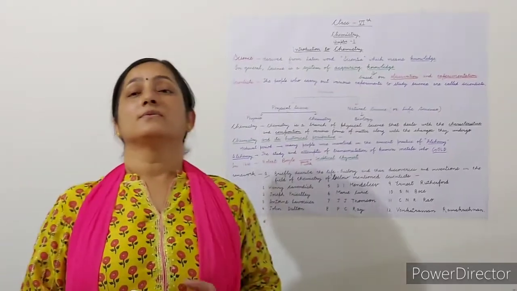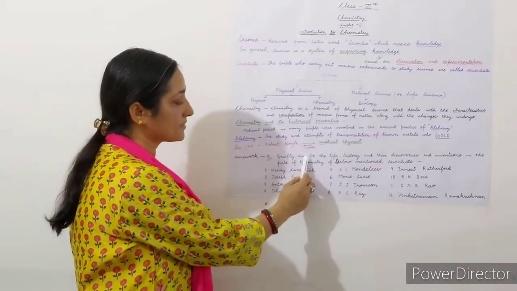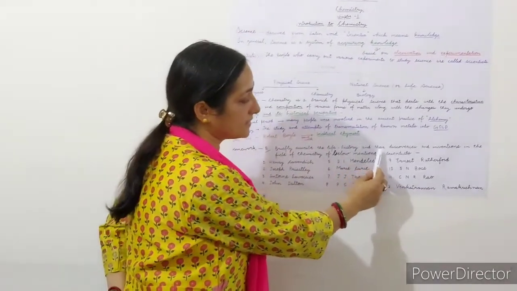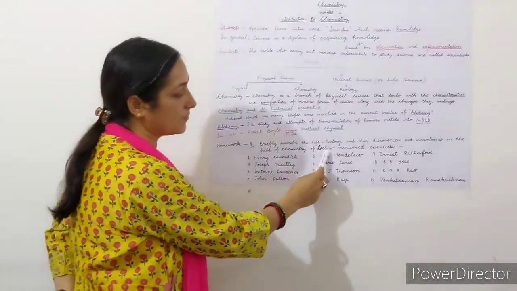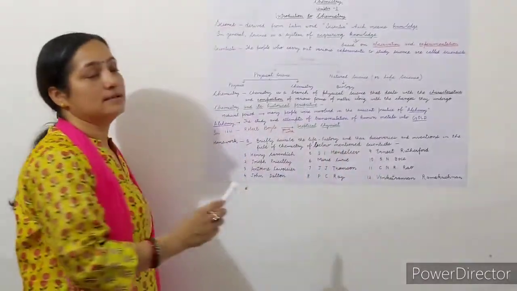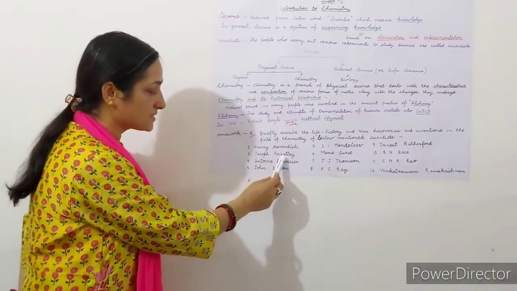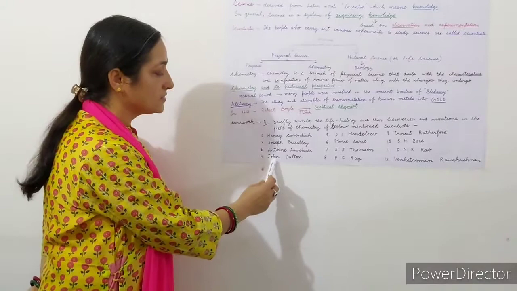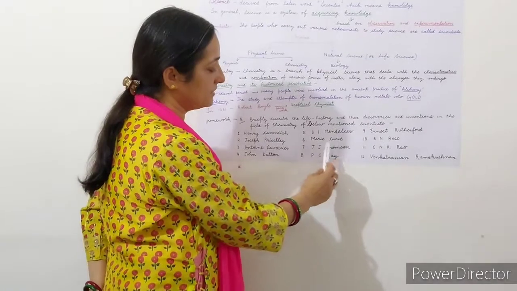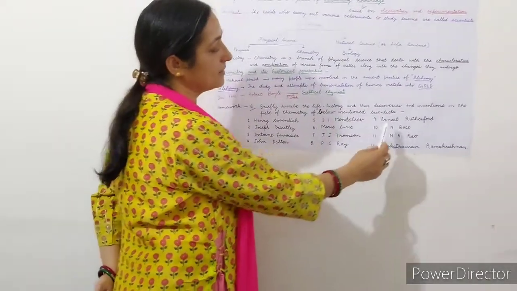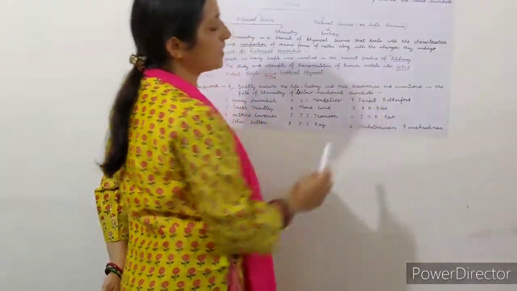Now children, what is homework? In this module I will give you homework. Briefly describe the life history and the discoveries and inventions in the field of chemistry of the below mentioned scientists in 5 sentences. They are Henry Cavendish, Joseph Priestley, Antoine Lavoisier, John Dalton, D.I. Mendeleev, Marie Curie, J.J. Thomson, P.C. Ray, Ernest Rutherford, S.N. Bose, C.N. Rao and Venkataraman Ramakrishnan.